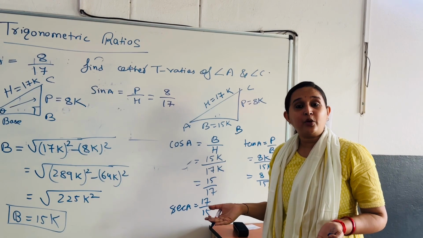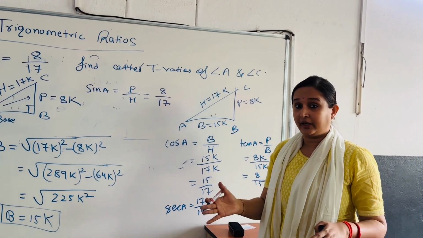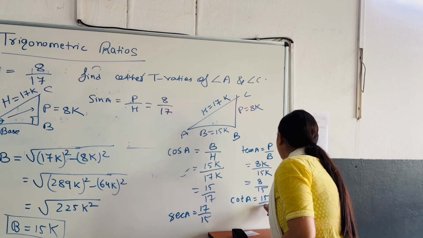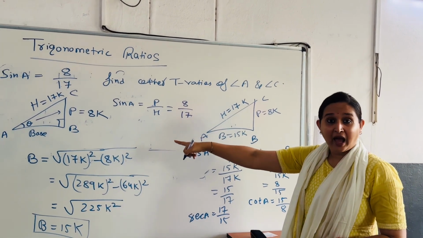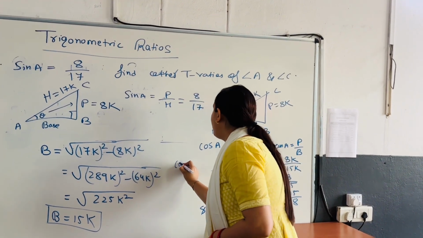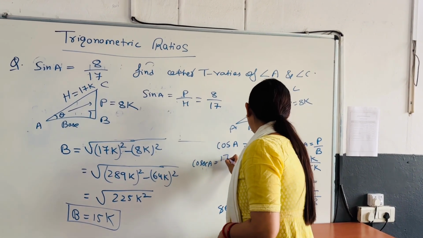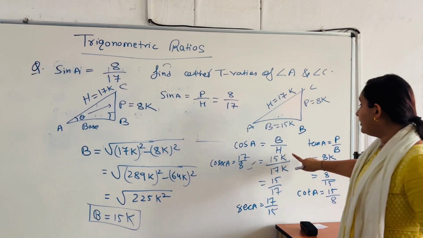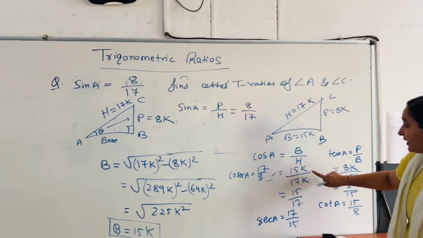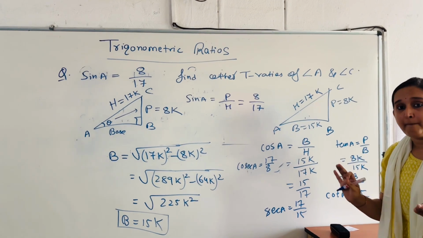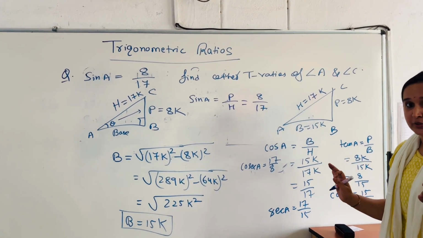Now what is the reciprocal of tan A? It's cot A. So cot A will be 15 upon 8. Sin A you already have. So cosec A will be how much? The opposite of sin A, which is 17 upon 8. So here you can see that I have written k, but k will get cancelled out and at last we will only get the numbers. So you need to keep that in your mind, children.